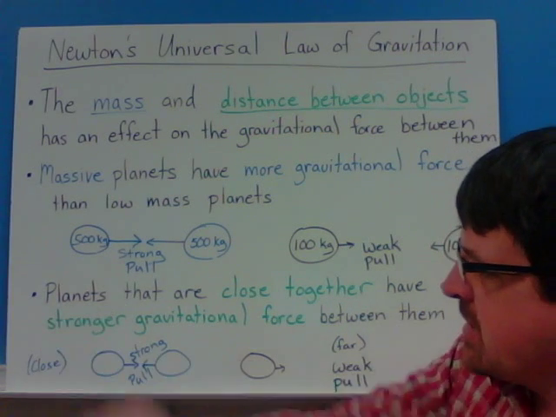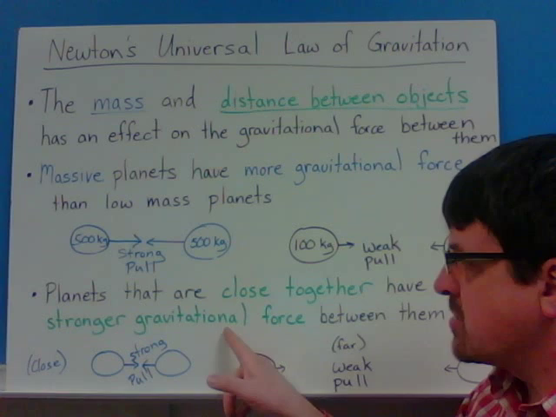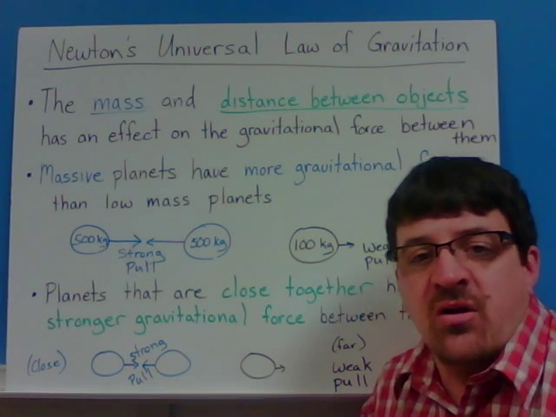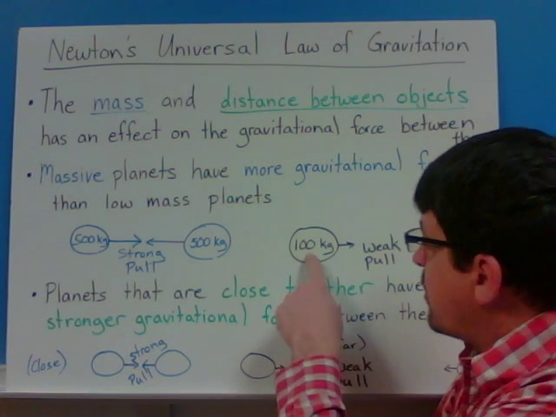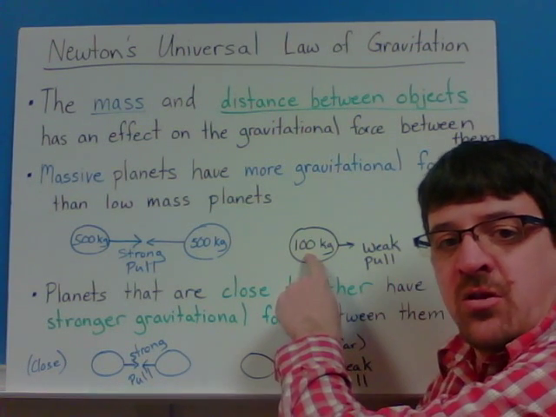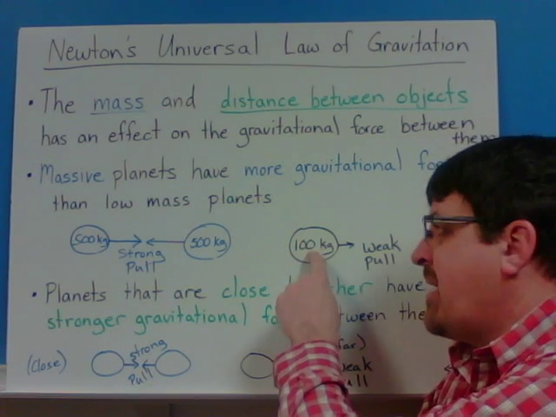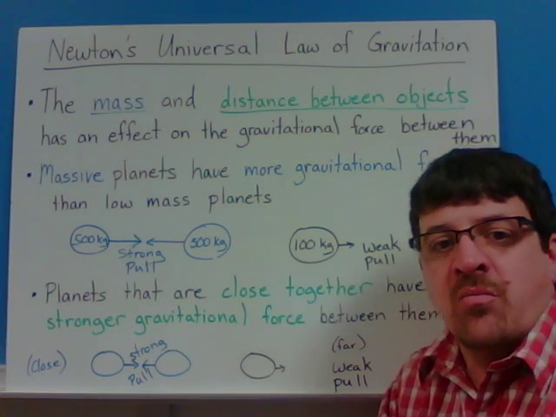Now, planets that are close together have a stronger gravitational force. Mercury is the closest to the sun, so it's going to have a stronger force just because it's so much closer. Now, Mercury doesn't weigh as much as some of the other planets, so that makes it a little bit weaker just because of its mass, but because it's so much closer, it also has a very strong pull.